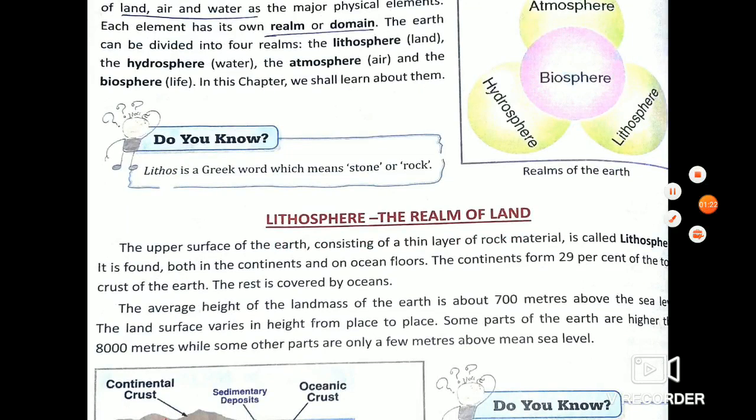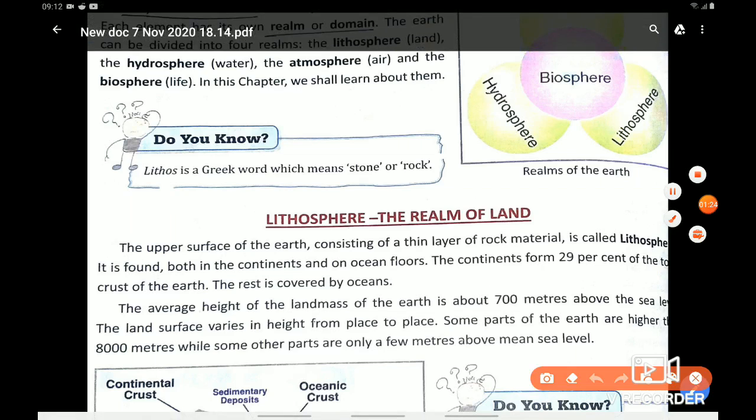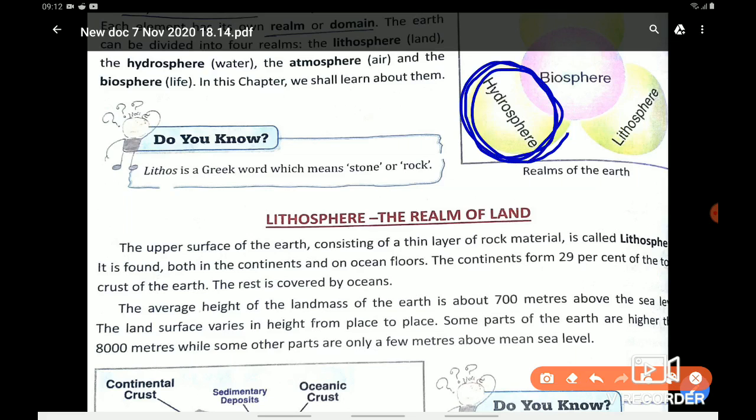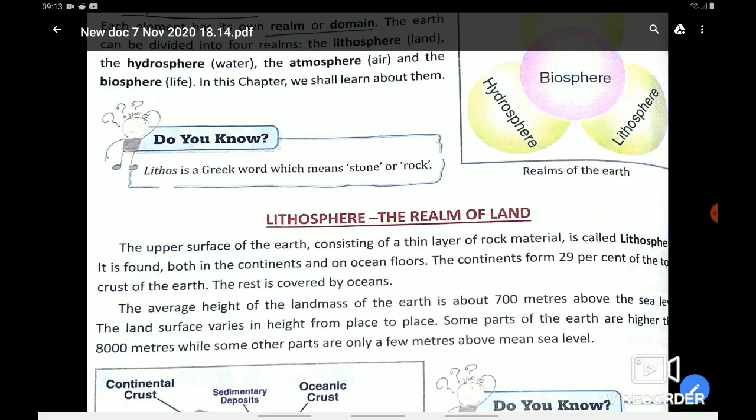Let me show you what you mean by realm. For example, if this part of the earth is covered with water, this area is the realm, the domain of hydrosphere. This is the domain of lithosphere. That is called realm, right?